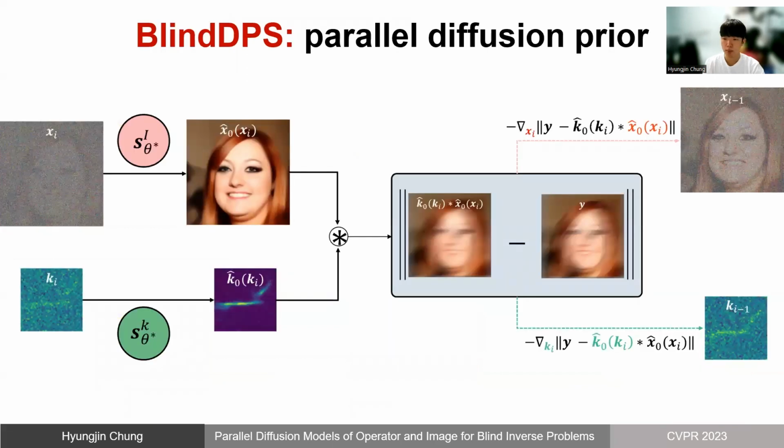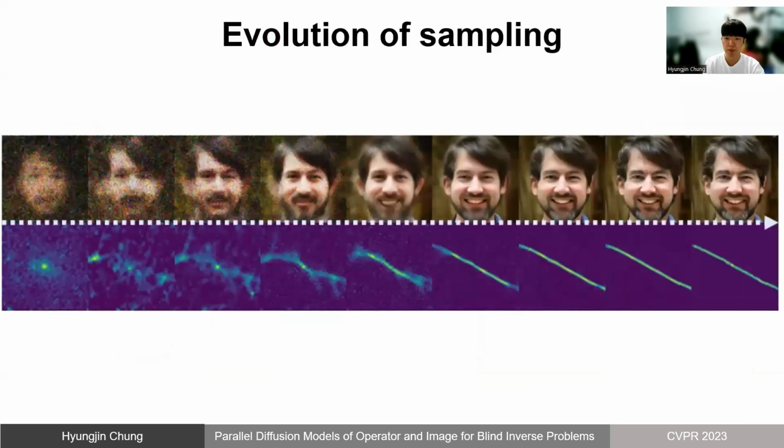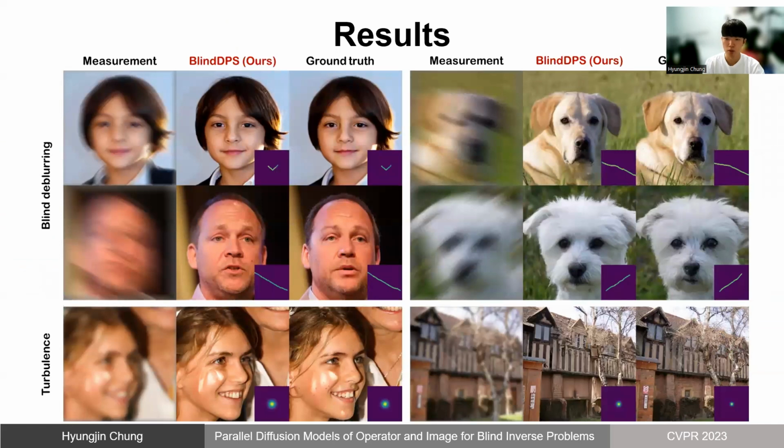In order to jointly estimate both the image and the blur kernel, we devise a diffusion model-based method dubbed blind DPS, short for blind diffusion posterior sampling. Specifically, we construct two parallel diffusion paths, which will be run jointly to produce both the estimate of the image and the kernel. As the reverse diffusion progresses, we see the following coarse-to-fine progression of both the image and the kernel. As a result, we show that we can solve blind deblurring even in cases where we have extremely high corrupted measurement, thanks to the power of diffusion models.